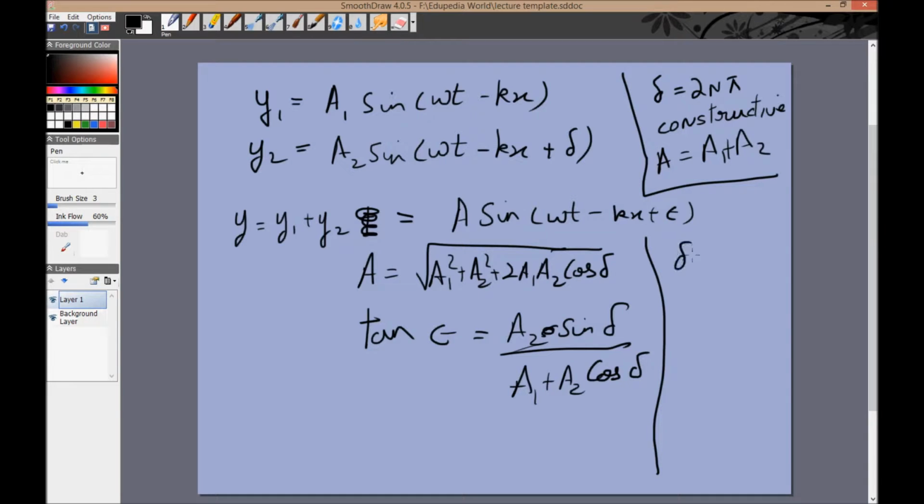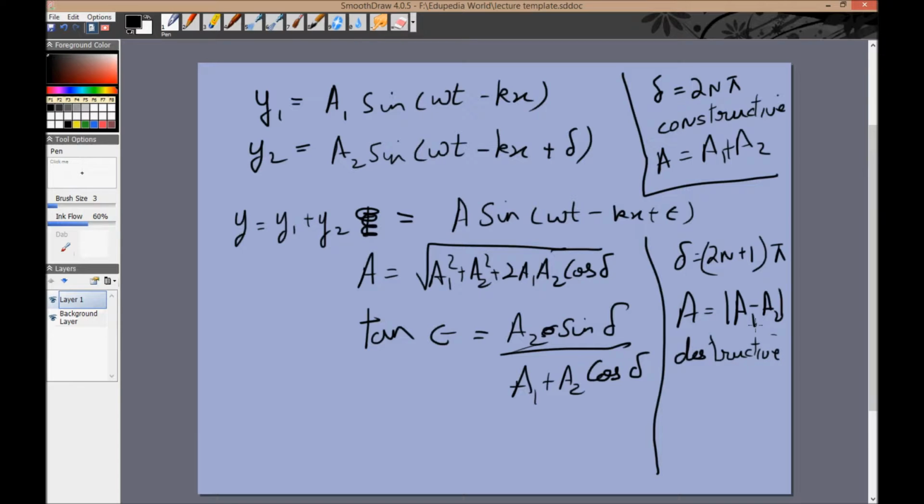On the other hand, if delta is equal to (2n plus 1) times pi, that is an odd multiple of pi, in that case cos delta will be minus 1 and you will get A as the modulus of a1 minus a2. That is the difference of them, whichever is greater. So you see that the net amplitude has to lie between the difference and the sum of them, and this is called destructive interference.